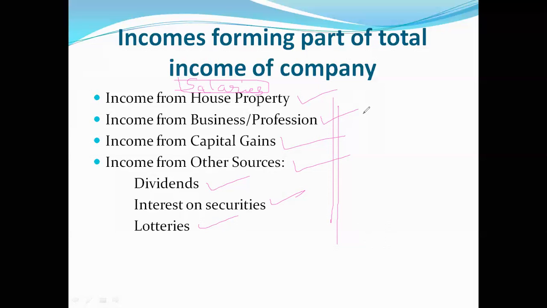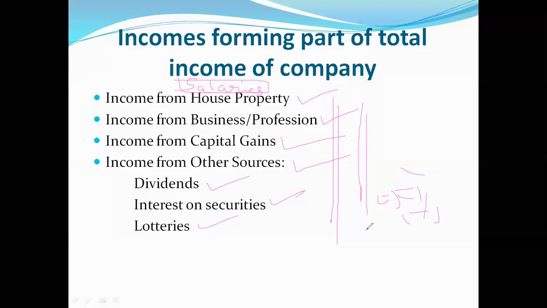So after adding all these incomes, you have to deduct any loss, current and brought forward losses. Whatever loss has occurred to the company in the current year, as well as previous years' losses, if they are brought forward, they have to be deducted, they have to be adjusted.